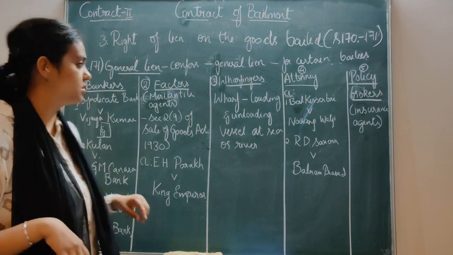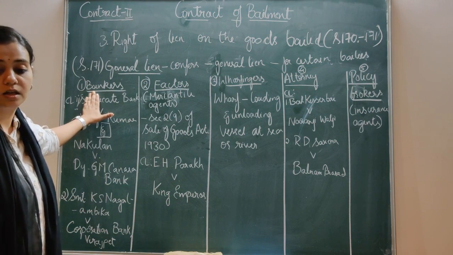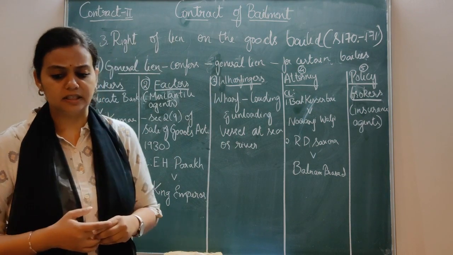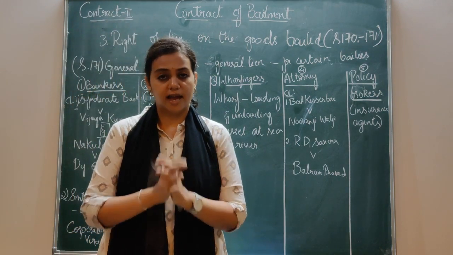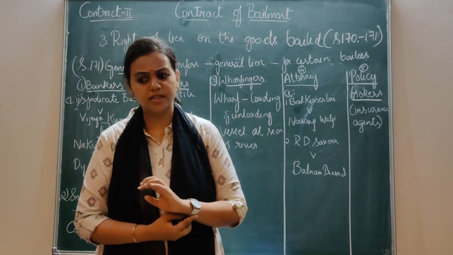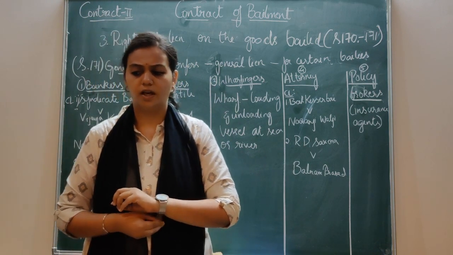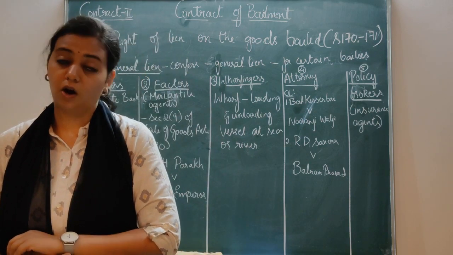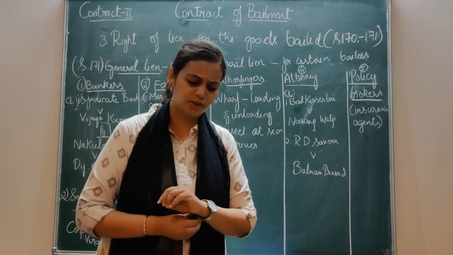Now let's go to the general lien of bankers. How can bankers exercise this general lien? The banker has a right to exercise only general lien, not a particular lien. He can retain the goods till the loan amount is satisfied. It is always like this when you take a loan from a bank.